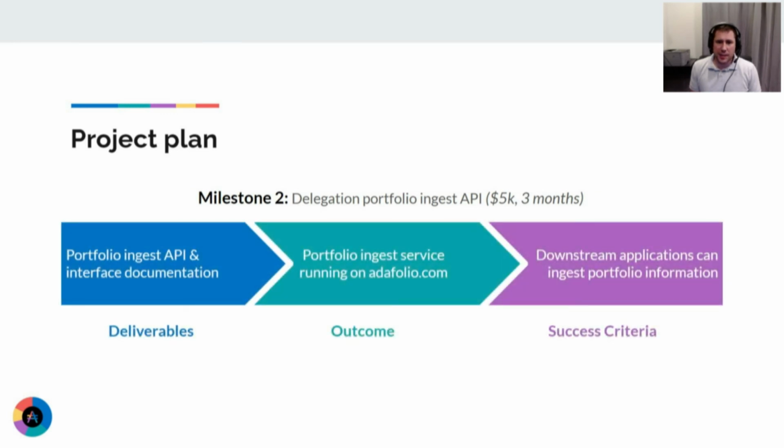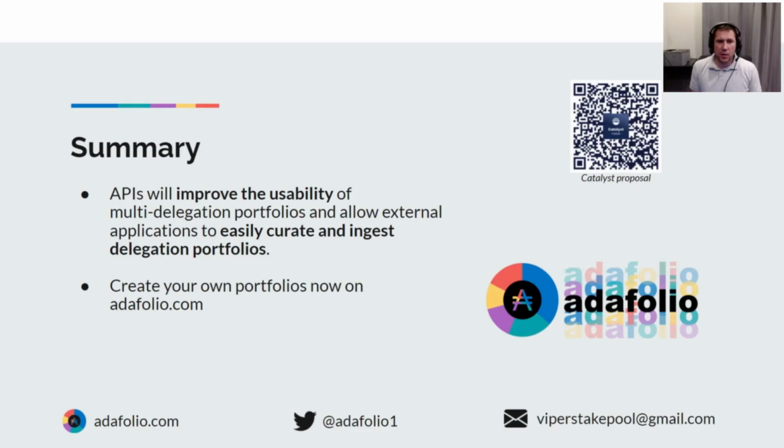This API is essential for projects and wallets to consume these community-generated portfolios. We actually already have a simple API for our integration with pooltool.io, but we want to expand this capability to directly interface with wallets and other tools. In summary, our goal is to improve the usability of this community-focused tool by adding an API to allow third-party organizations and services to curate and consume the portfolios.